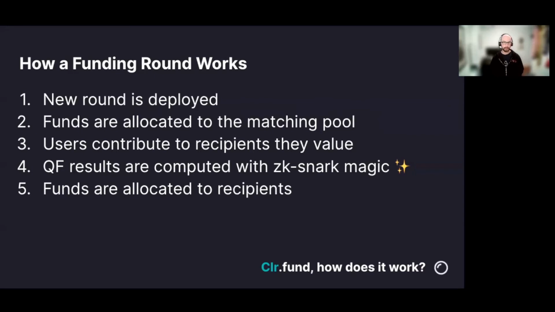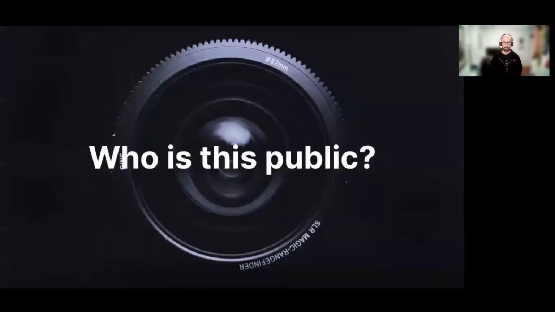Once the round ends, the quadratic funding results are calculated, and this includes the quadratic math, the matching, which keeps most of the inputs secret, but also produces a proof that verifies that the results were computed correctly. And once that proof has been produced, then it is published on chain, and the recipients can claim their share of the matching pool, along with the direct contributions. So that's Clr.fund.